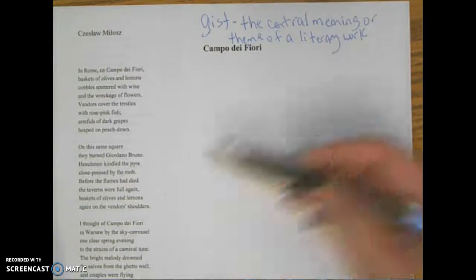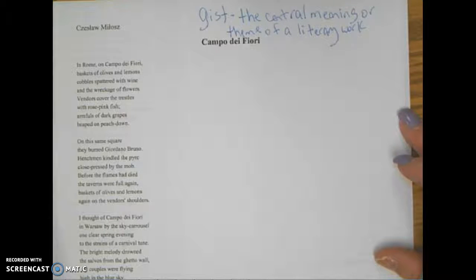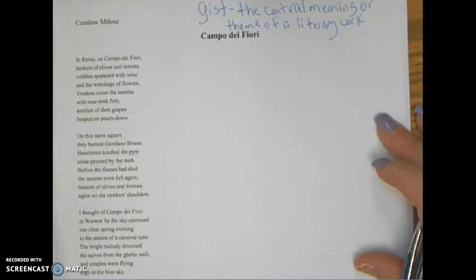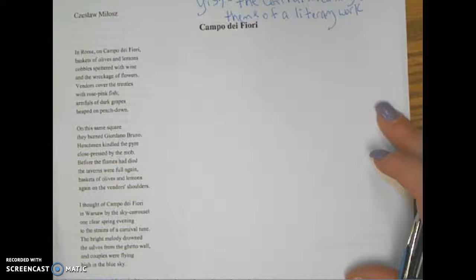Now I'm going to read the second stanza and the third. On this same square they burned Giordano Bruno. Henchmen kindled the pyre, close pressed by the mob. Before the flames had died, the taverns were full again. Baskets of olives and lemons again on the vendors' shoulders. I thought of Campo dei Fiori in Warsaw by the sky carousel one clear spring evening, to the strains of a carnival tune. The bright melody drowned the salvos from the ghetto wall, and couples were flying high in the blue sky.